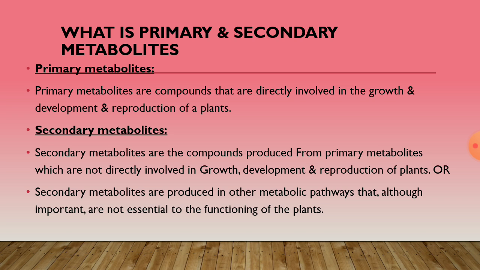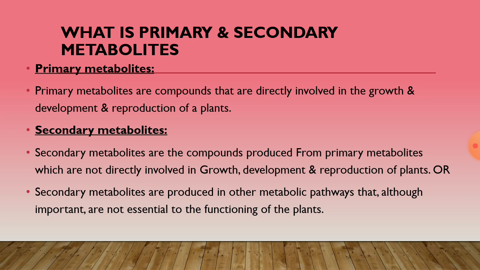What is metabolite? Simply, metabolites are the compounds which are synthesized after metabolism. They are produced from different metabolic pathways such as the shikimic acid pathway, glycolysis, etc. There are two types of metabolites, that is primary metabolites and secondary metabolites. So the next point is what are primary and secondary metabolites.